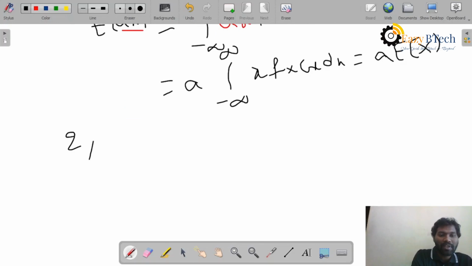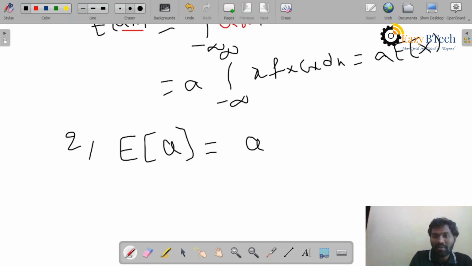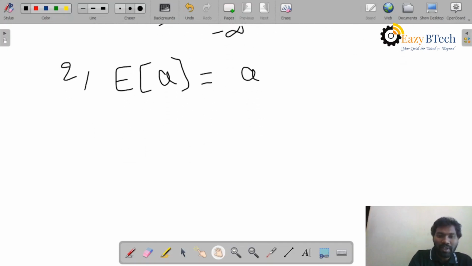Next property: expectation of a constant a is always equal to a. How? We will prove this one. We take the expectation of X formula, which we already know.